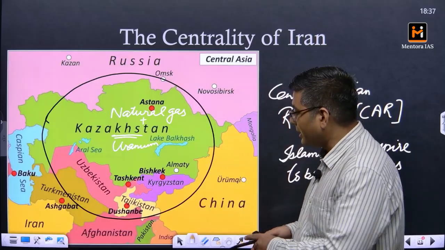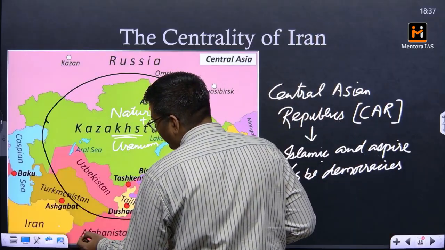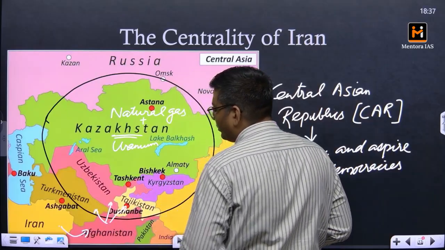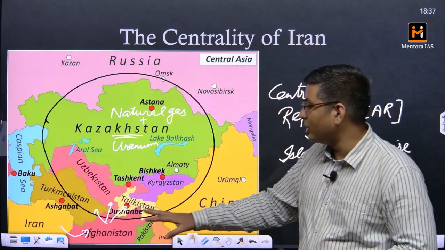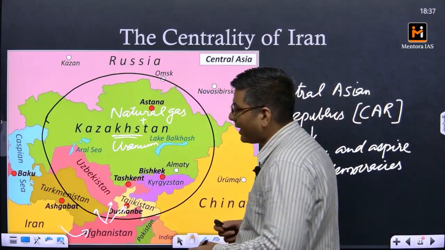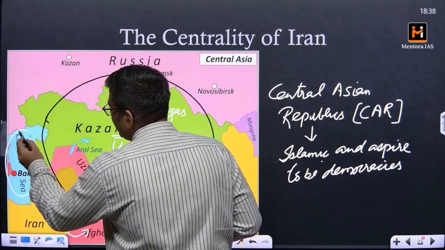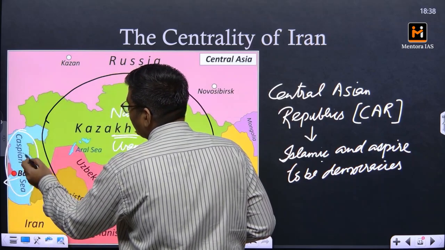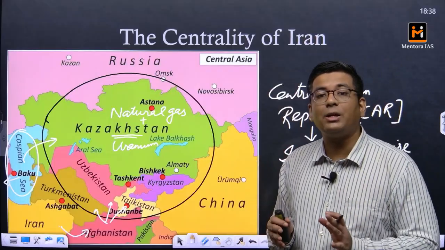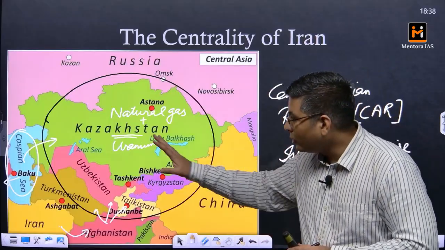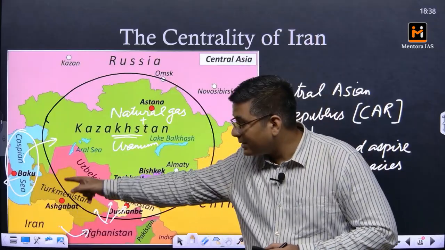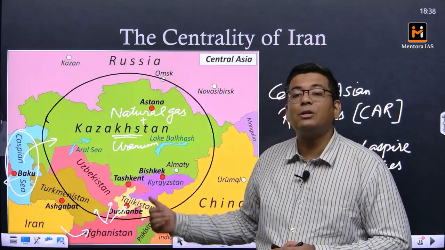So India basically wants to use the route of Afghanistan, Iran, Afghanistan, and from there it basically goes into the Central Asian countries. So 3 Central Asian countries directly: Turkmenistan, Uzbekistan, Tajikistan. Then via Iran, using the Caspian Sea, we can reach Azerbaijan, and from there Kazakhstan as well. So Caspian Sea is basically the biggest landlocked lake in the world. That particular lake has got boundaries with the Central Asian region as well, and this is also becoming a very important transit route for us.